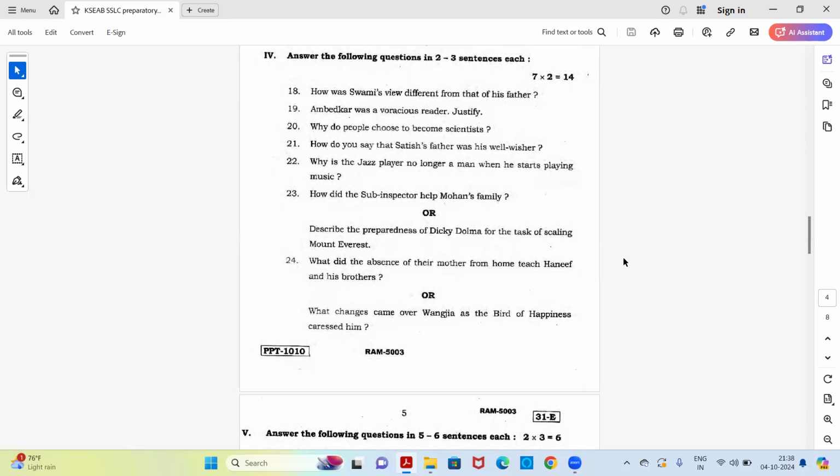Now, next question has options. Any one among both of these which you feel you know best, you can attempt that. So, questions are, how did the sub-inspector help Bholi's family? Or describe the preparedness of Dicky Dolma for the task of scaling Mount Everest.